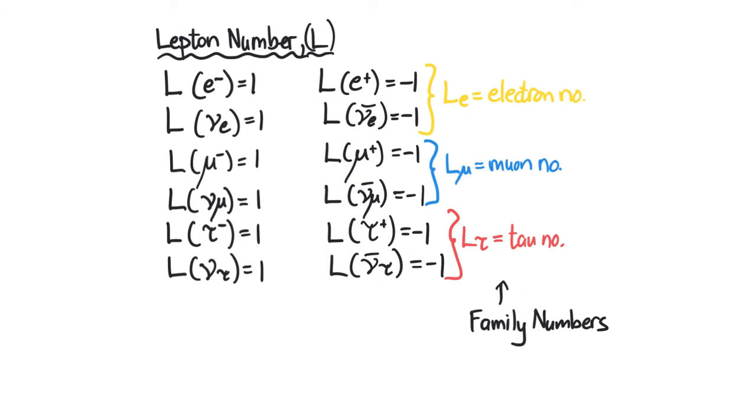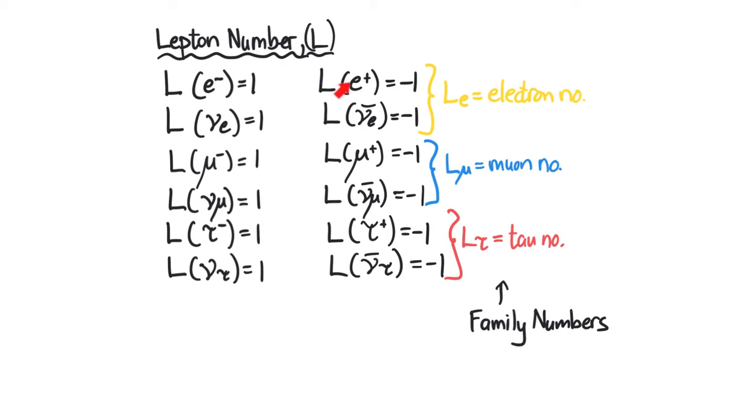Now, looking at lepton numbers, we have the electron lepton number, the muon lepton number, and the tau lepton number. And these are in essence family numbers. If we use capital L for the lepton number, we see that the electron is assigned 1 for its lepton number, as are the negative muon and the negative tau.